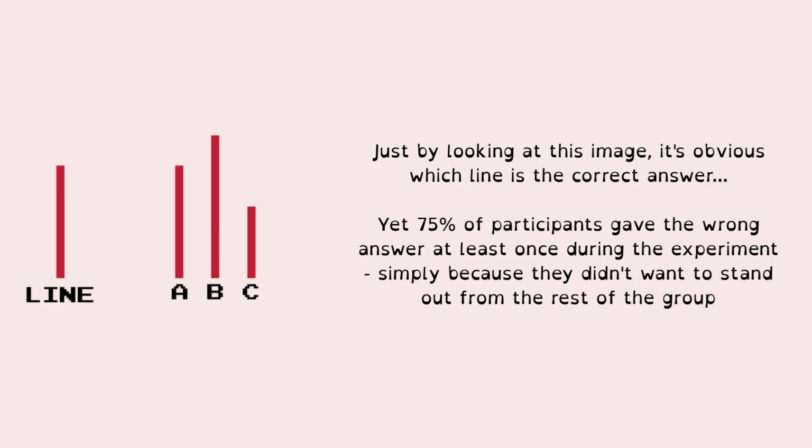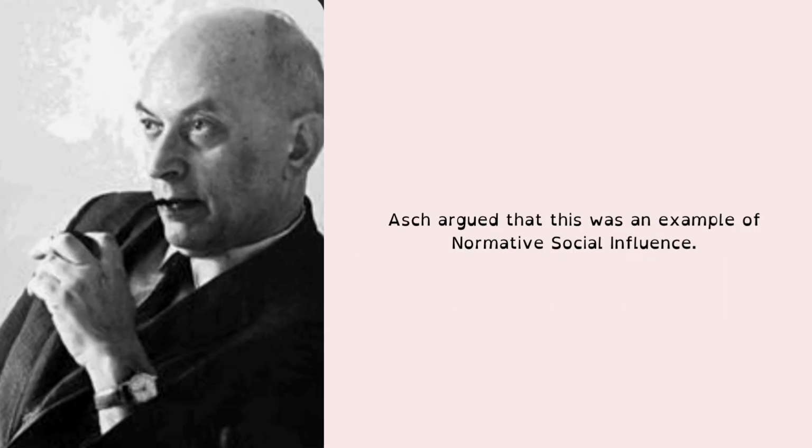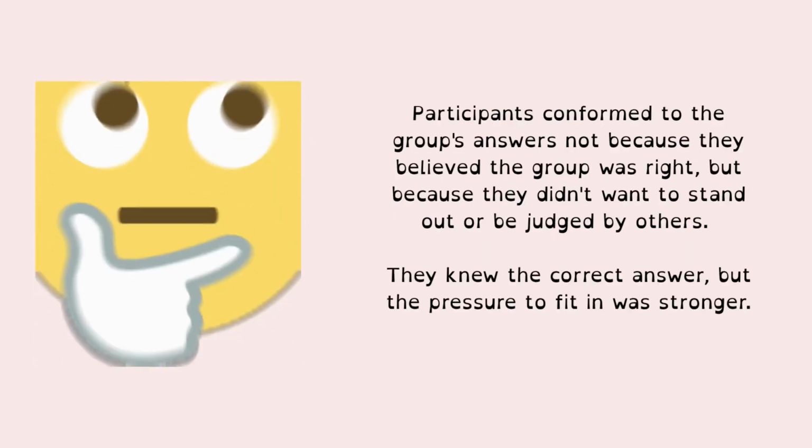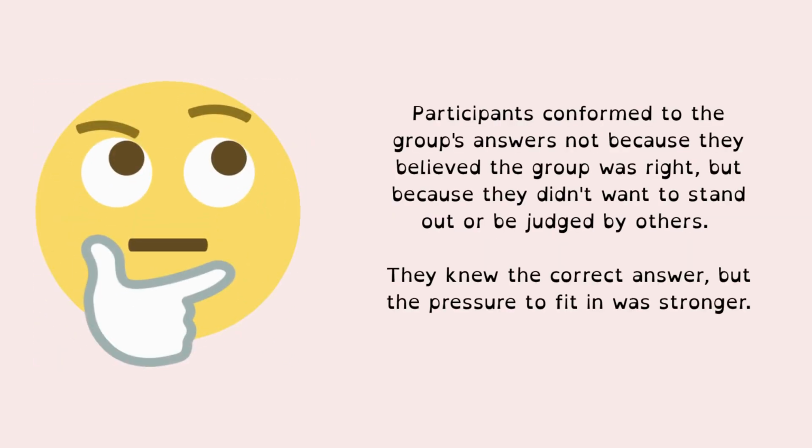However, 75% of participants gave the wrong answer at least once during the experiment, simply because they didn't want to stand out. And Asch proposed that this was an example of normative social influence, because participants conformed to the group answers not because they believed the group was right, but because they didn't want to be judged or stand out. They knew the correct answer, but the pressure to fit in felt stronger.